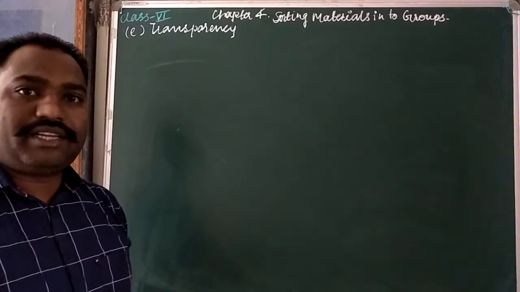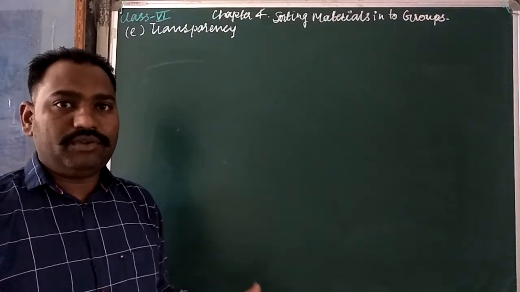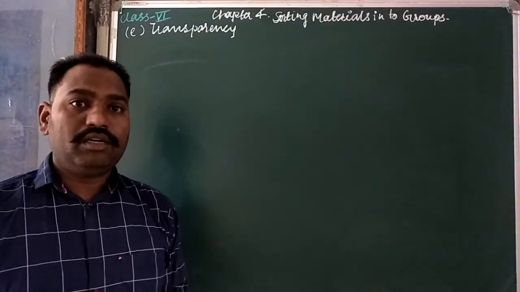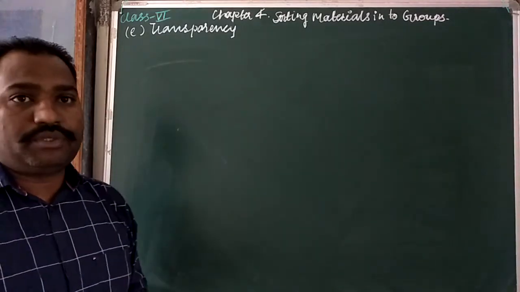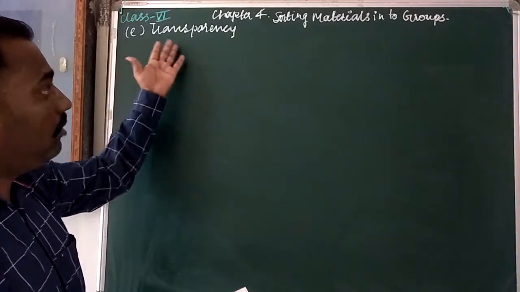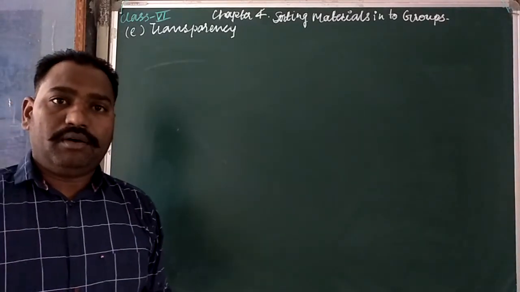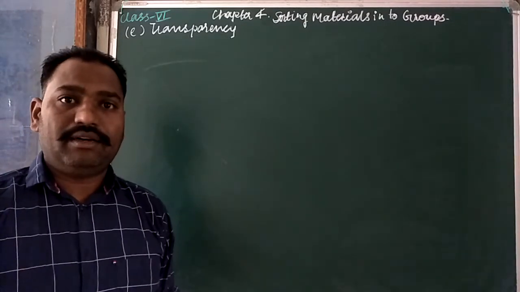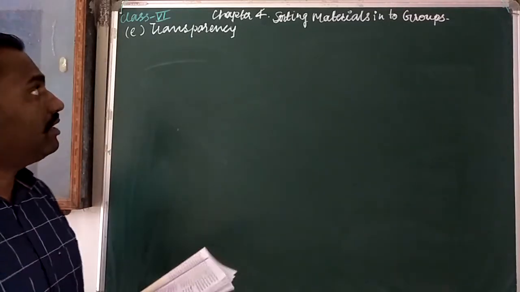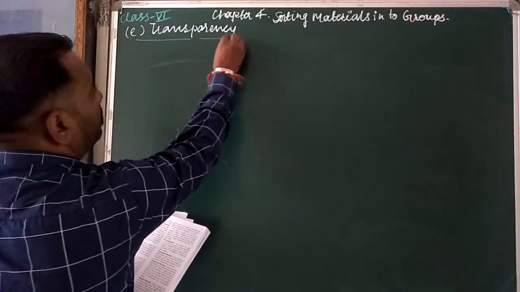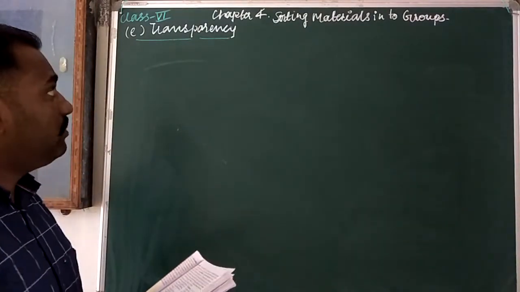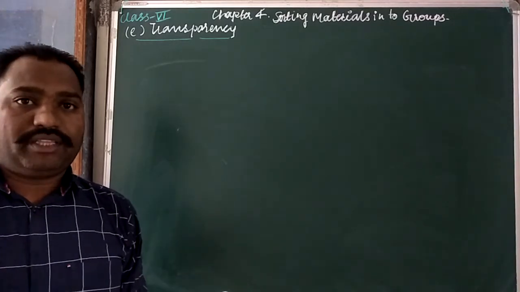Okay, so today we are going to begin our online study after the early vacation, and we are continuing with our chapter number 4, sorting materials into groups. This is our third part, in which we will discuss transparency. Some more properties we already discussed in our earlier classes, and this time we are studying transparency. It means how transparency is a factor through which we can sort the materials.